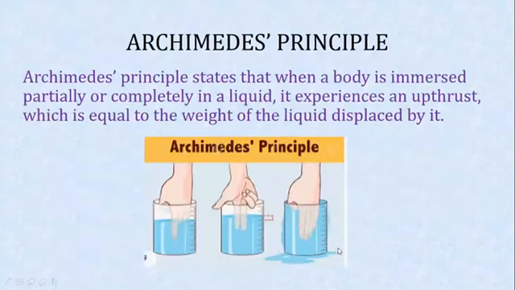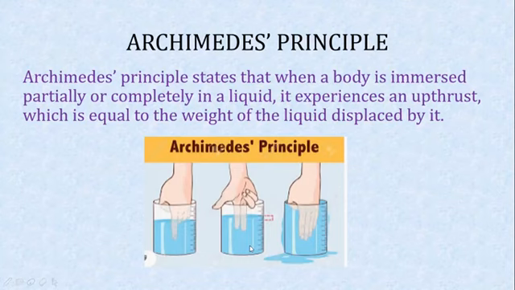Now let us study Archimedes principle. Archimedes principle states that when a body is immersed partially or completely in a liquid, it experiences an upthrust which is equal to weight of the liquid displaced by it. Look at the figure. One finger immersed, weight of the liquid displaced is very less. Two, weight of the liquid displaced is more.